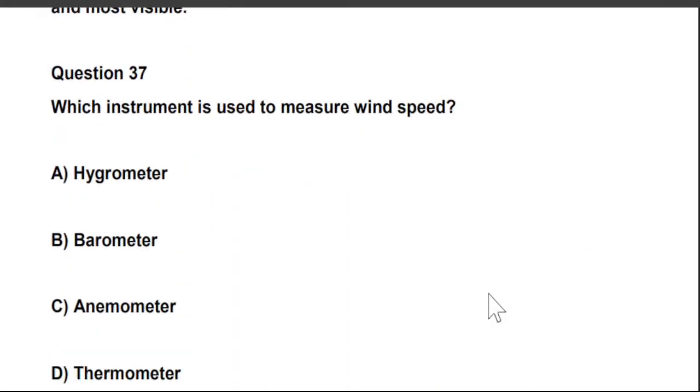Next is, which instrument is used to measure wind speed? A.